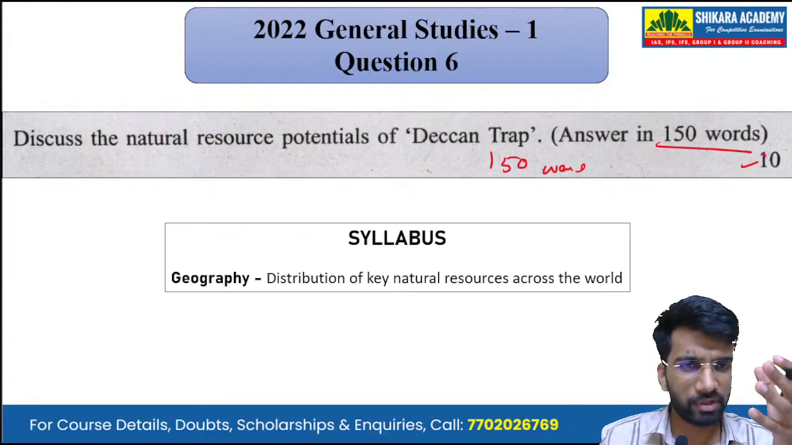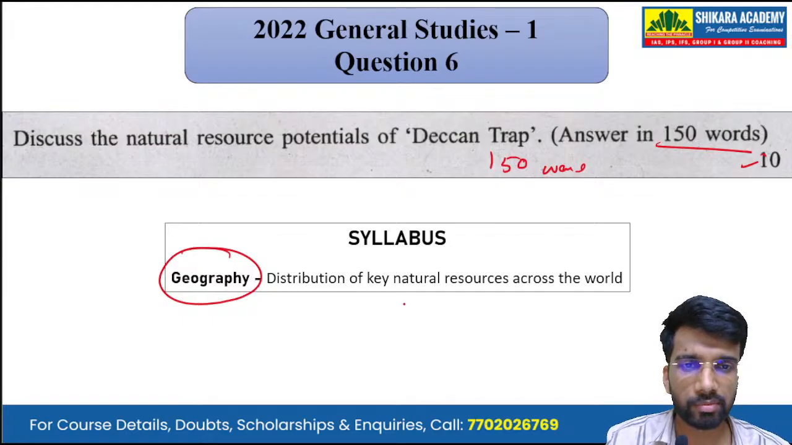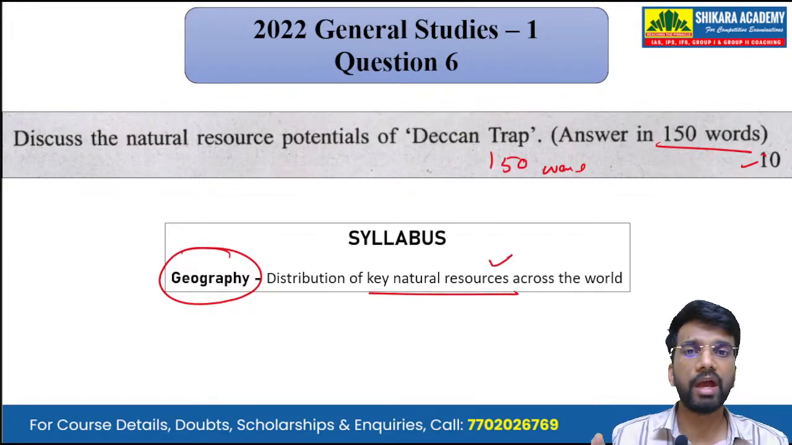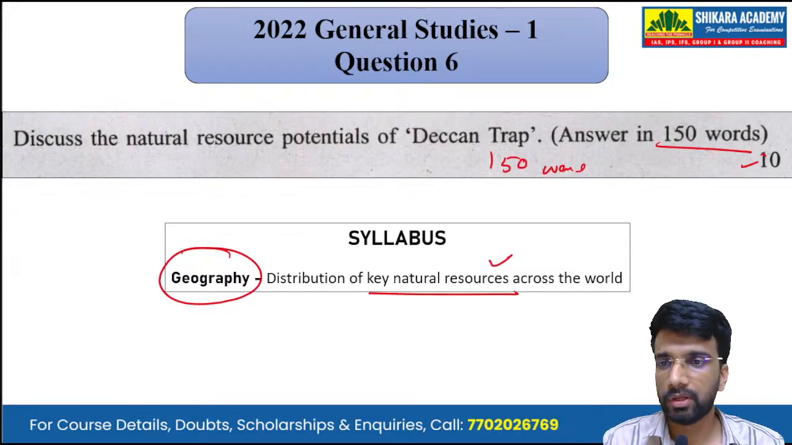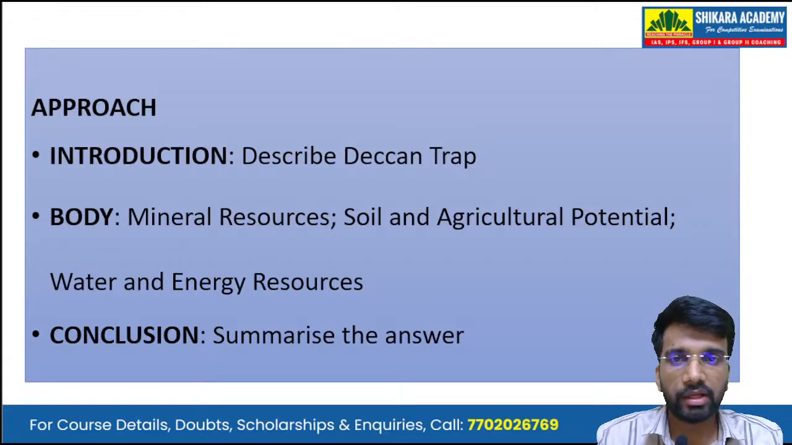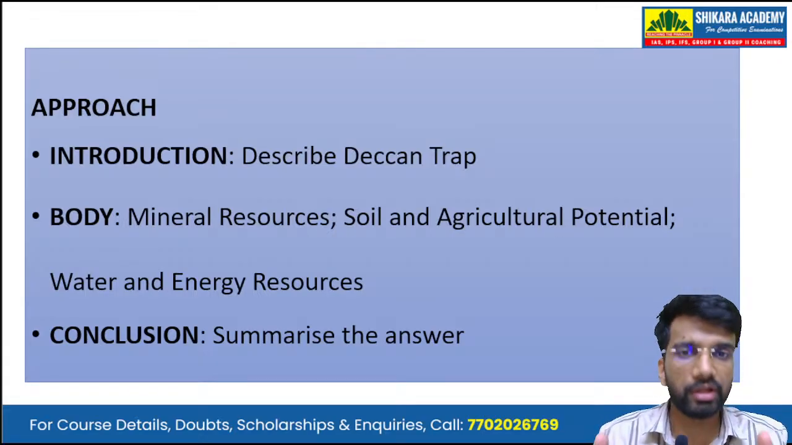Now, mapping it with the syllabus, we can see that it has been asked from the subject of geography, and the topic is distribution of key natural resources. We have to evaluate the natural resource potential of the Deccan Trap in the country. So the approach that we'll be taking is that in the introduction, we will be describing what actually the Deccan Trap is.